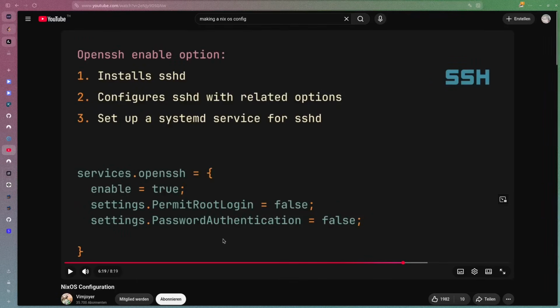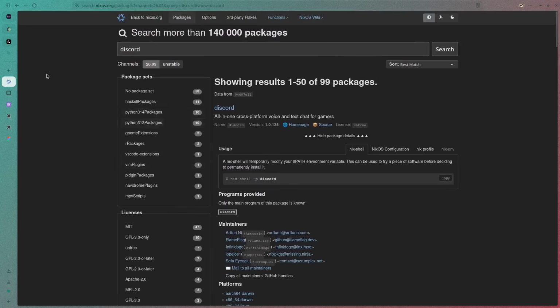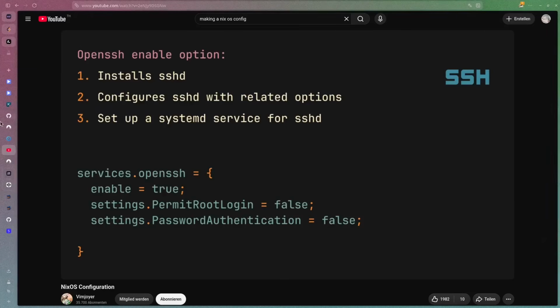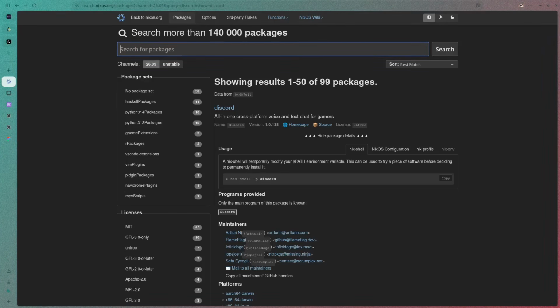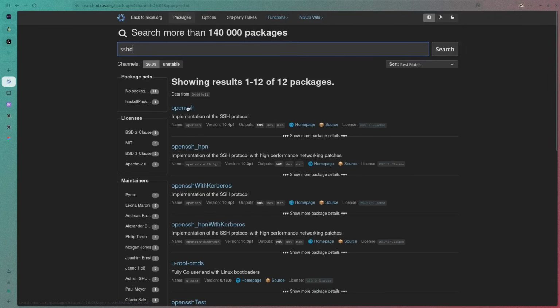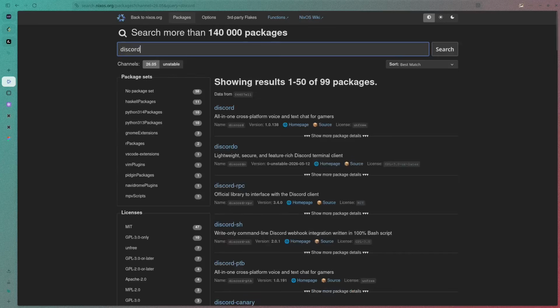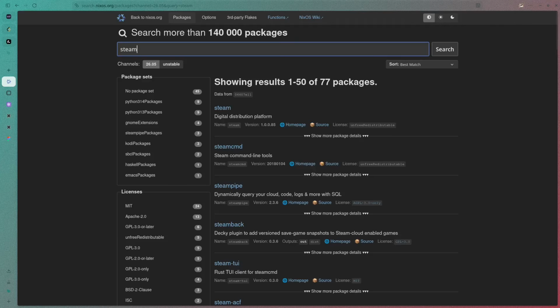Okay, so I did some digging, or well, looked for the documentation, and if we look here, this is a neat website I found. Well, not found, but he showed. It's quite neat. With this, you can look for packages you might need, for example, SSHD, OpenSSH, and stuff you just generally need. I showed before, Discord can be found here. The email also can be found quite easily.